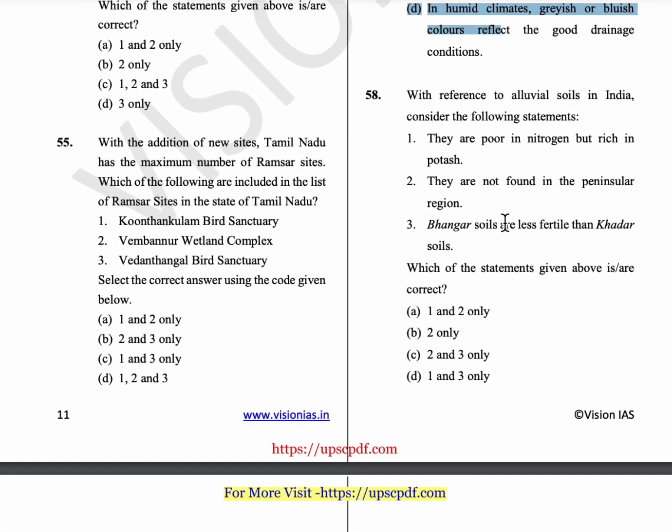58th question, with reference to the alluvial soils in India, the alluvial soils are poor in nitrogen but rich in potash, and they are found in the peninsular regions in the delta regions.